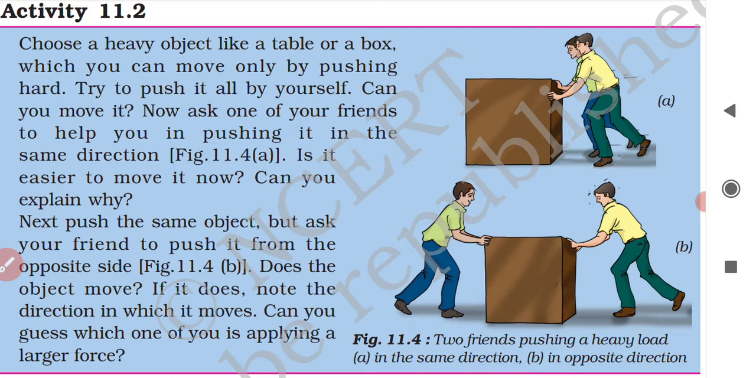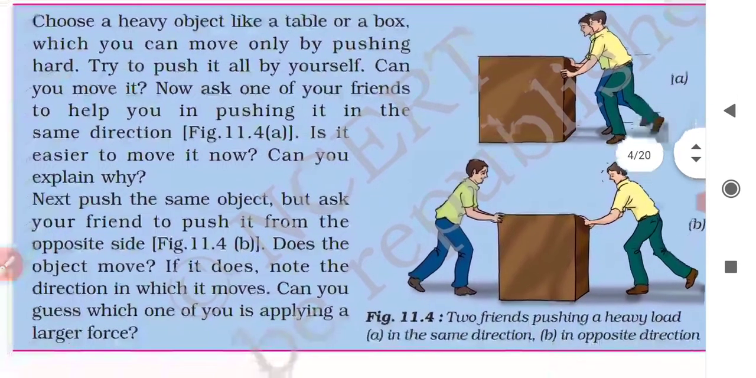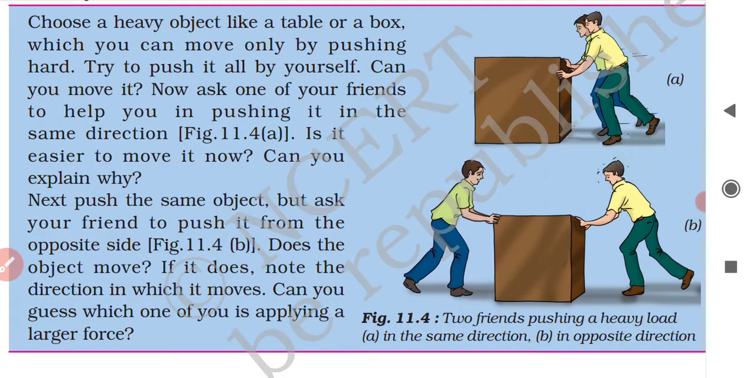Why? Because the two friends are pushing the heavy box or heavy table in the same direction. Then there will be addition of the two forces acting on the box to create a larger, bigger force, and this bigger force can easily help to move the heavy box forward. Clear?